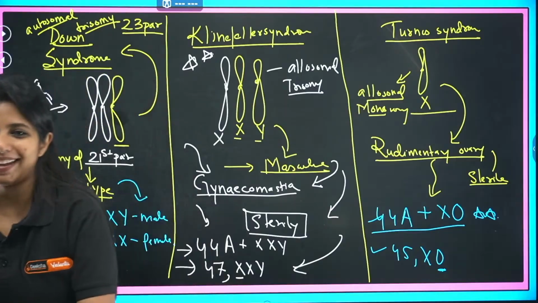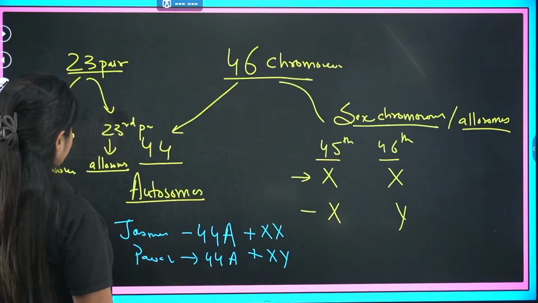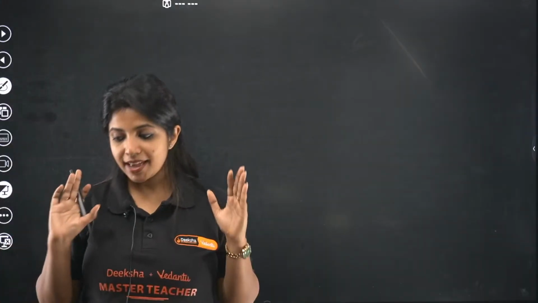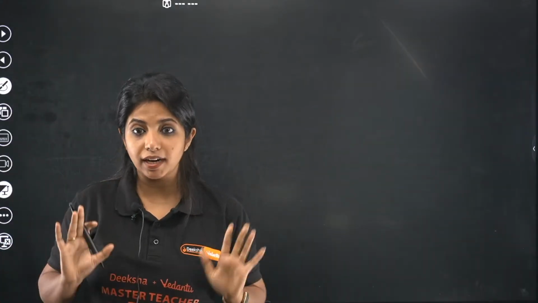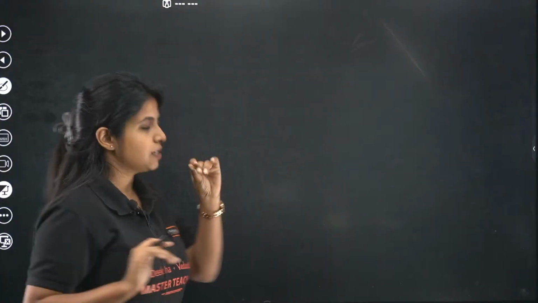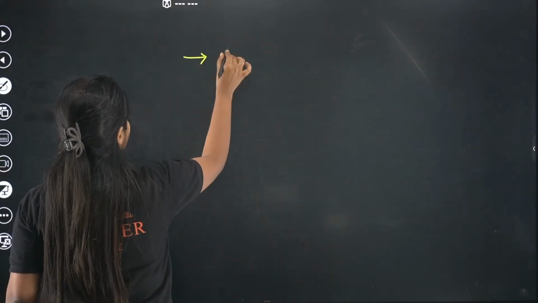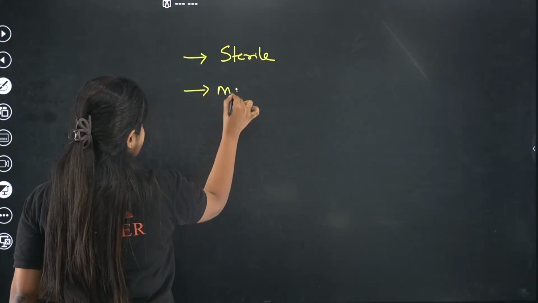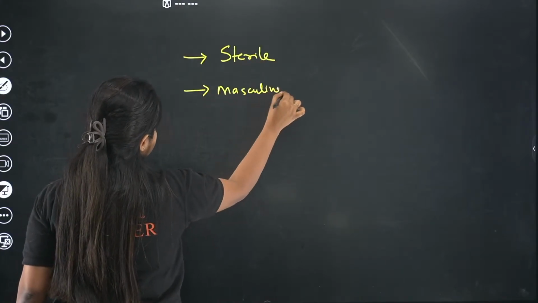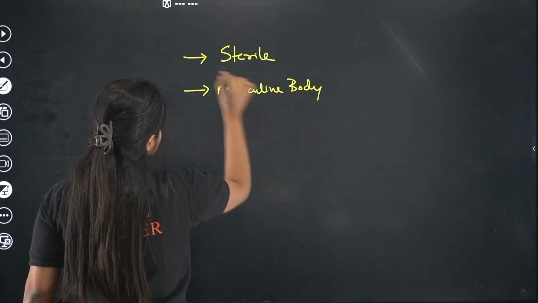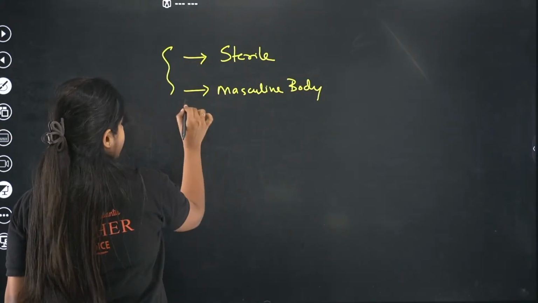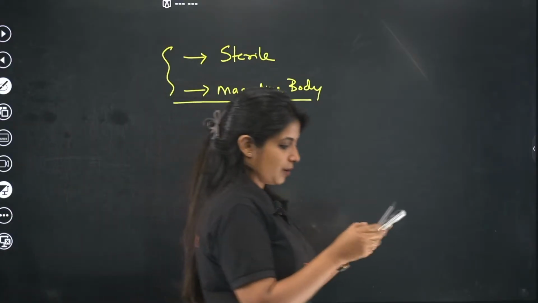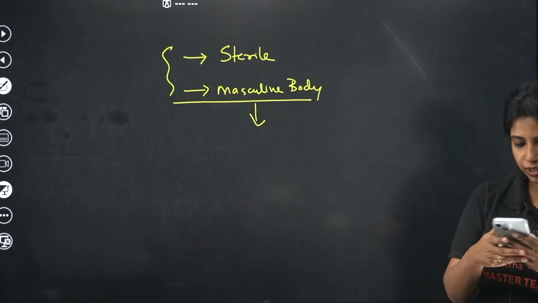Yes, ma'am. Perfect. Okay. So now I have a question for you before I go ahead. I'm giving you a thing, okay? You have to tell me which is the disorder that is happening here. Cool? So, they are going to be sterile. They have a masculine body. And that's all. Which is the disorder that they are having here? You can let me know.